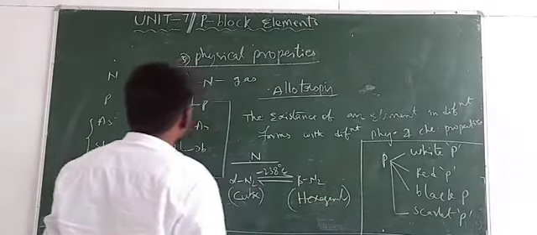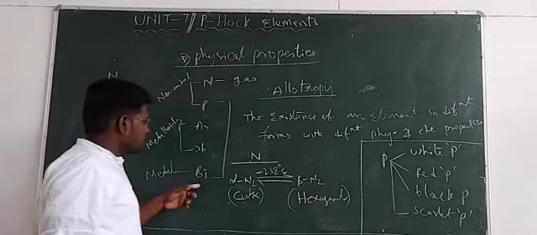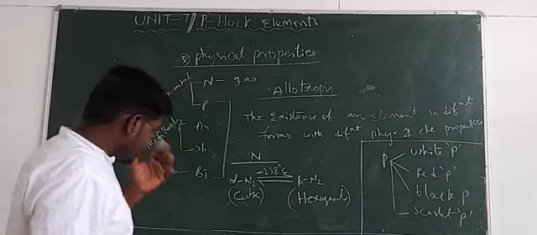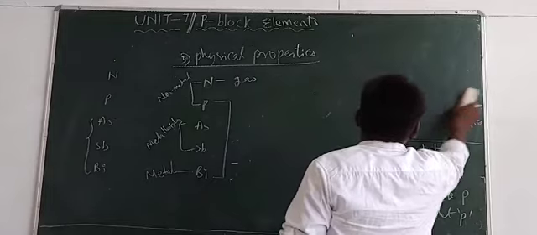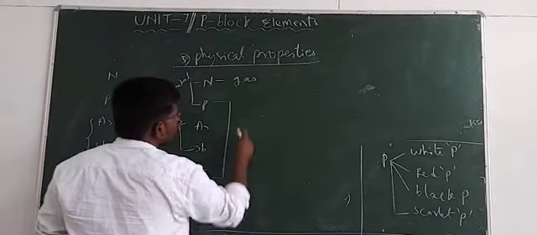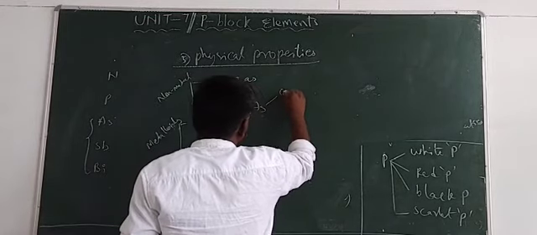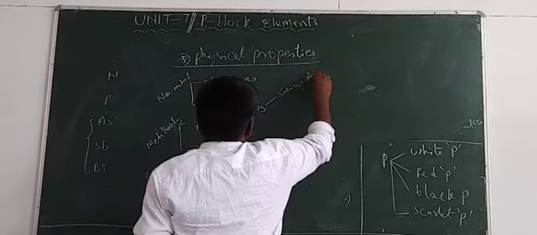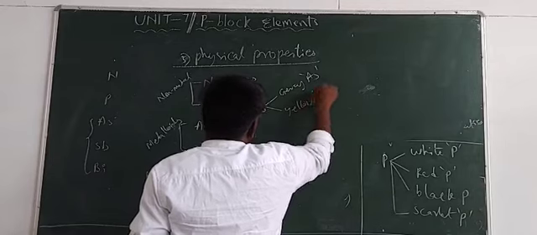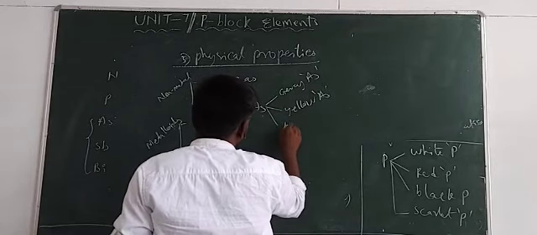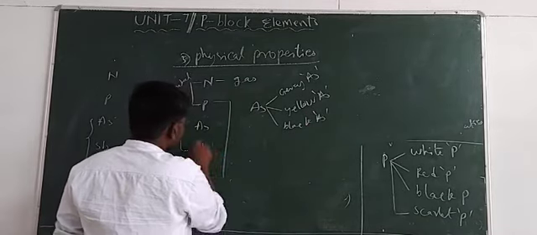And the next one, allotropic forms of the arsenic, stibbium and bismuth. Already I told you, except this bismuth, remaining all the elements exhibit allotropic forms. Arsenic exhibits three allotropic forms. First one is grey arsenic, and second one is yellow arsenic, and last one is black arsenic, right?